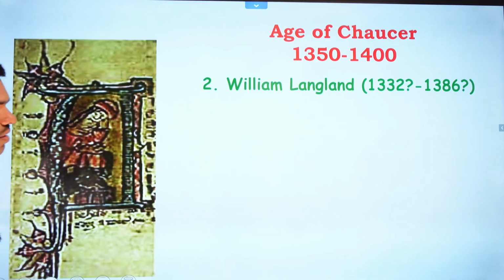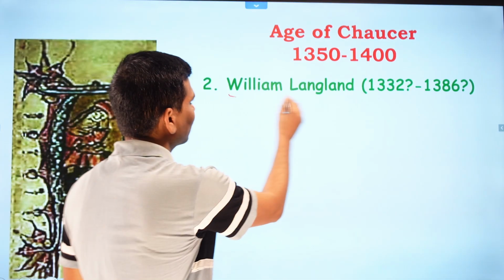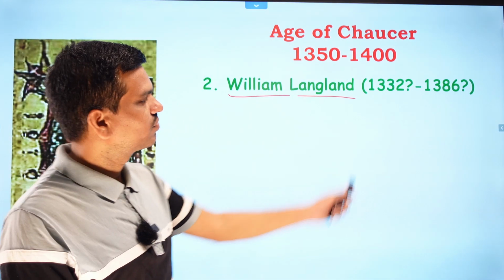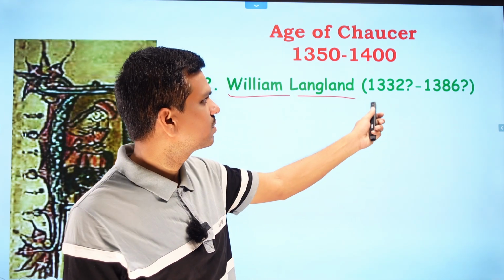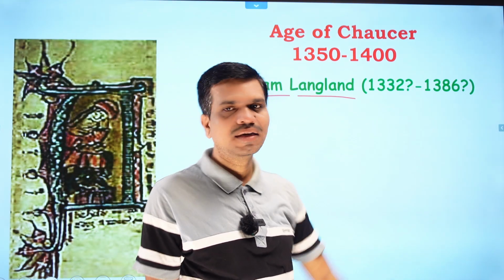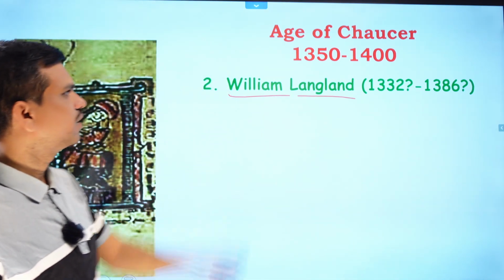Next author, or next poet, we have William Langland. The dates are not confirmed, but still some scholars give these dates, 1332 to 1386, as the lifespan of William Langland.